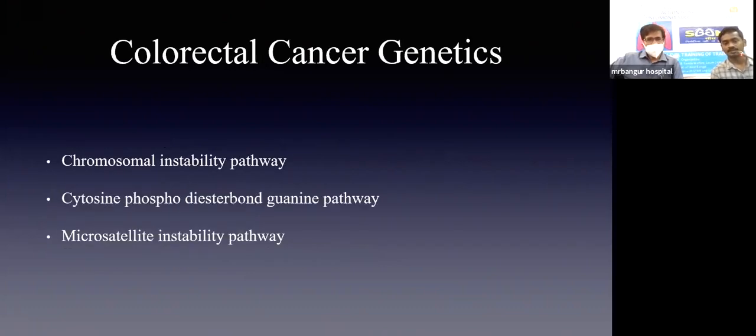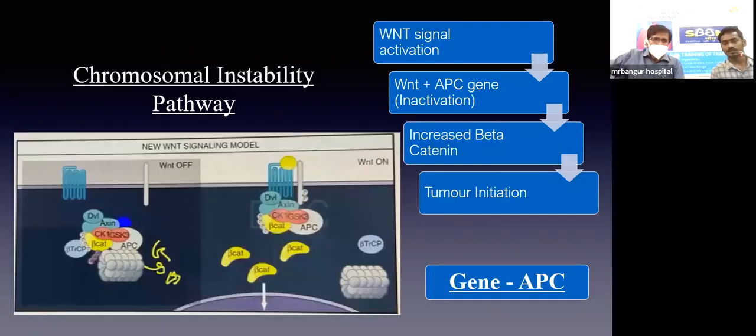Colorectal cancer genetics. Genetics of colorectal carcinoma can be explained by three pathways: chromosomal instability pathway, CpG island methylator phenotype pathway, and microsatellite instability pathway. Chromosomal instability pathway. In a normal cell, the seven transmembrane receptor WNT signal is in an inactivated state. This causes the APC gene, which is the tumor suppressor gene, to degrade beta catenin, and hence the tumor cells are not proliferating. When this WNT signal is turned on, it leads to inactivation of the APC gene and increased beta catenin within the cell. This is the tumor initiation event, the proliferation of tumor cells.